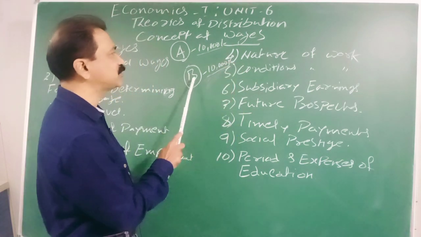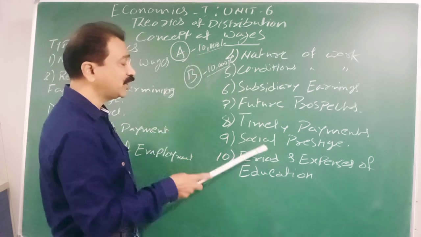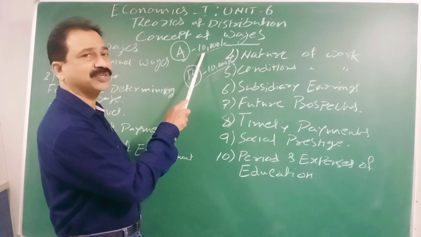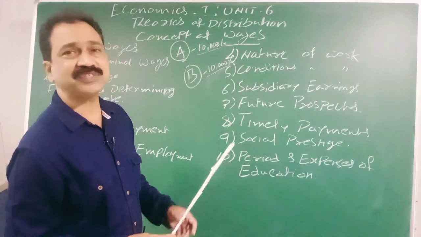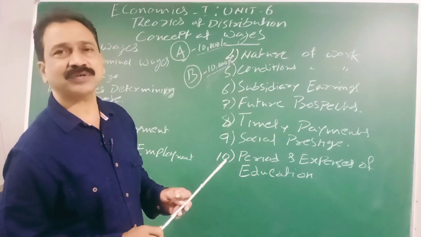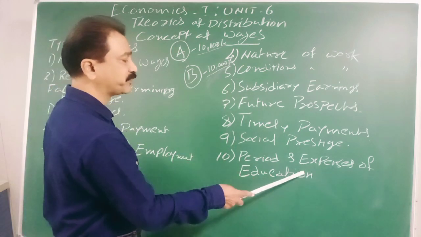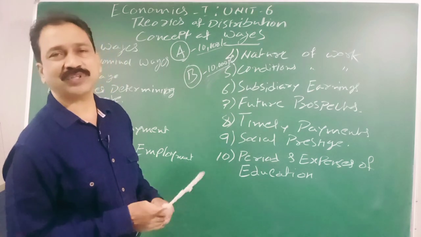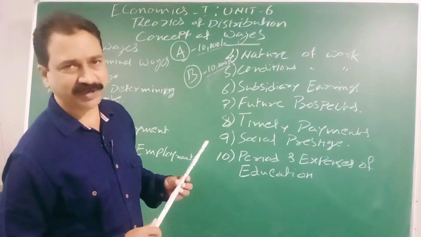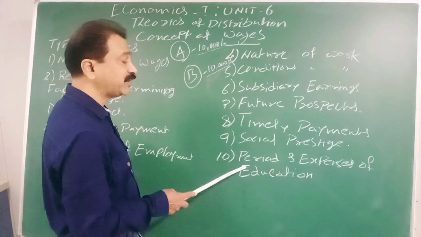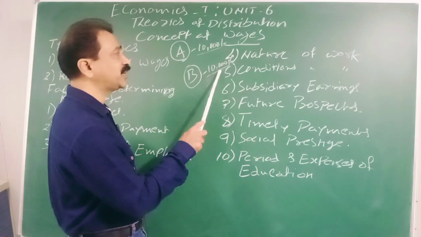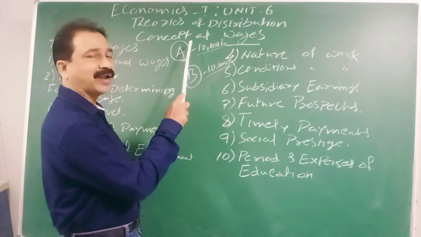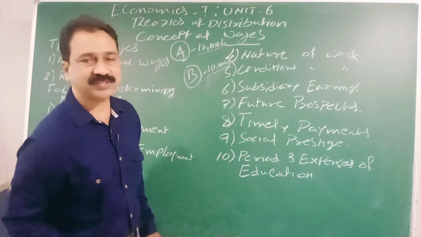Certainly B's real wage is more than A's, because A put almost 25 years of time behind his education, and he spent a lot of money as fees and in the hostels. A lot of time and money spent, and he is earning the same 10,000 rupees. Mr. B, with only 12th class, without much expenditure and without much period wasted, also earns the same 10,000 rupees. So his real wage is greater than Mr. A's, and A's real wage is less than B's.